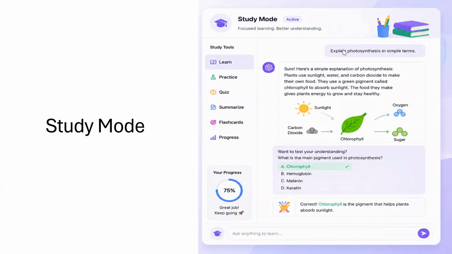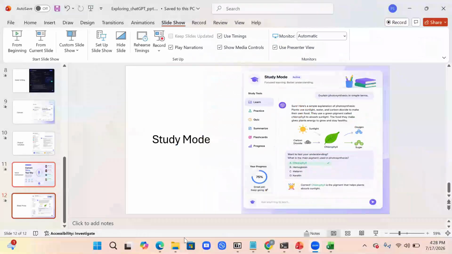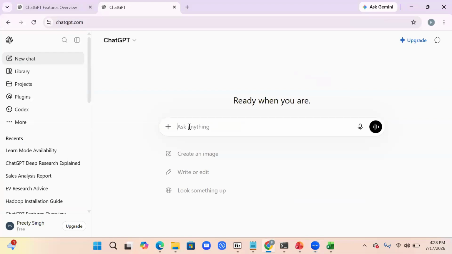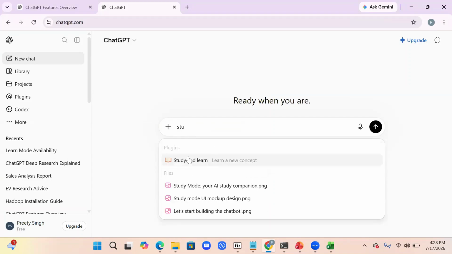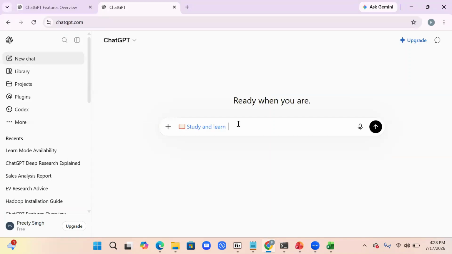Let's say you are saying, explain photosynthesis in simple terms. So it will be explaining. Let's go to ChatGPT and understand. First of all, you will not be able to see the learn or study mode over here. What you need to do is just type study and you can take this plugin, and it is going to work like your tutor, your trainer. Normal ChatGPT gives you the best answer, but learn mode is teaching you how to arrive at the answer, right?